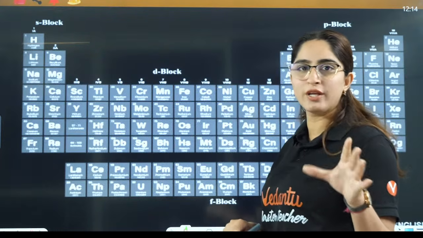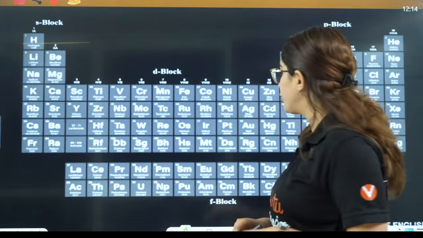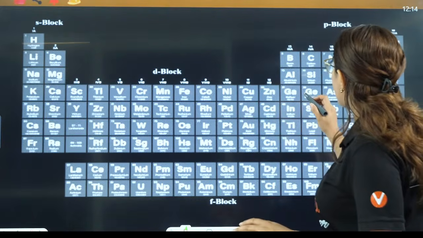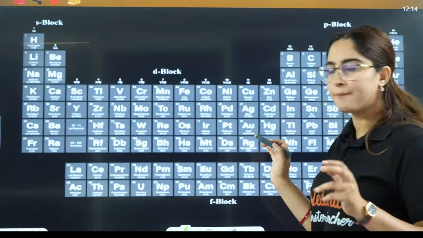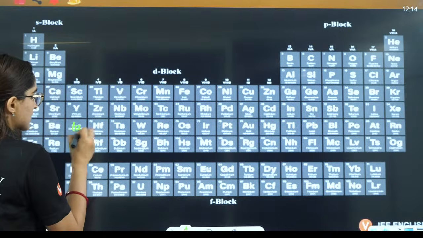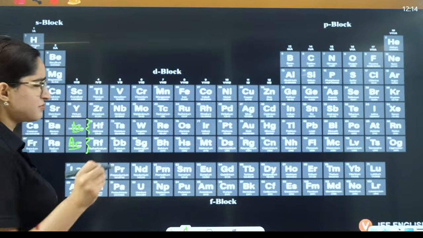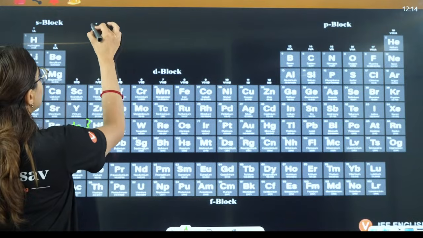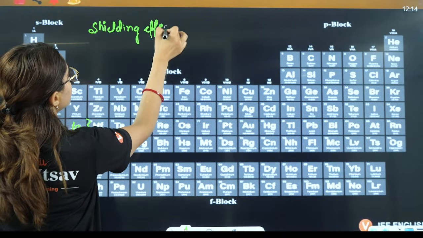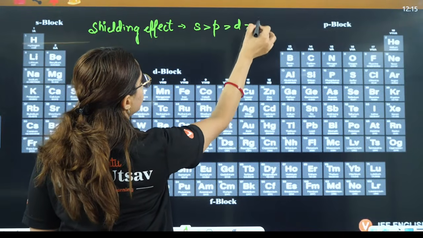I'm telling you about 2-3 concepts here, so that the exceptions and everything becomes easy for you. First thing is, you should see that here in this case, this is d orbital, right? And here I am saying this is lanthanoid and this is actinium, this is lanthanum, this is actinium. Here you are filling 4f orbitals, right? If I talk about the shielding effect, firstly I am talking about the shielding effect. Shielding effect means to protect, right? S has maximum, then P, then D, then you have F.